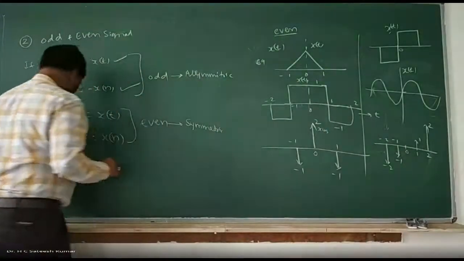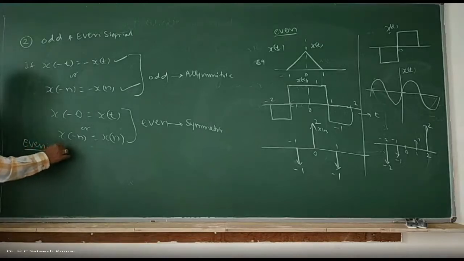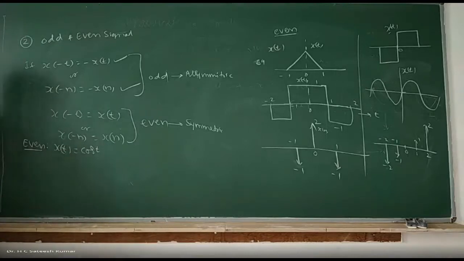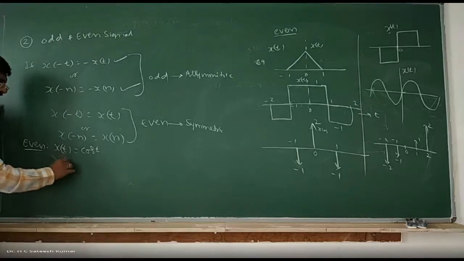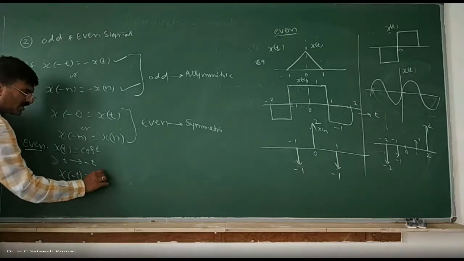Let us say, an example of an even signal, x of t is equal to cos t. Now we shall check whether cos t is an even signal or an odd signal. Replace t by minus t. x of minus t is equal to cos of minus t.